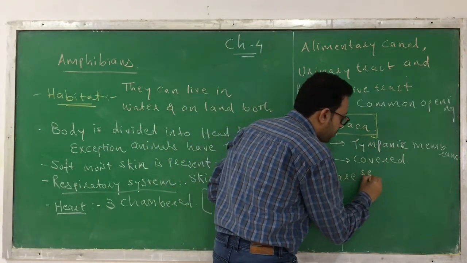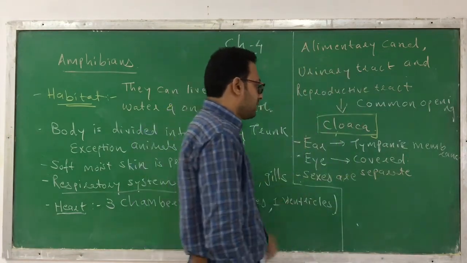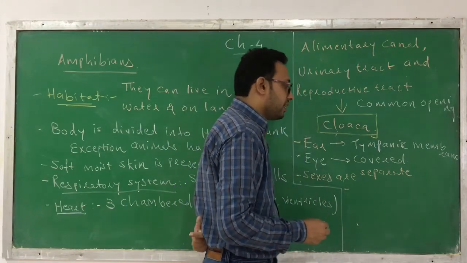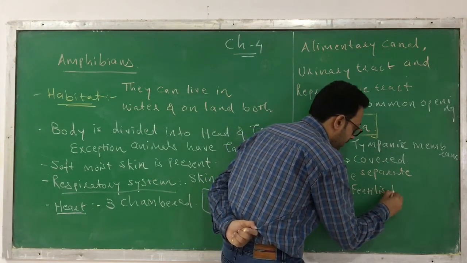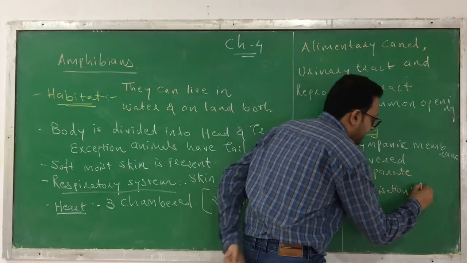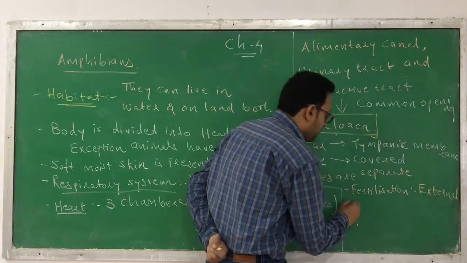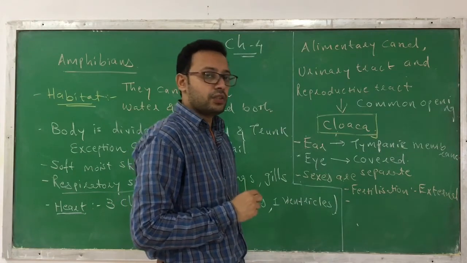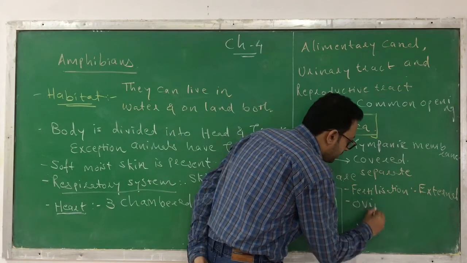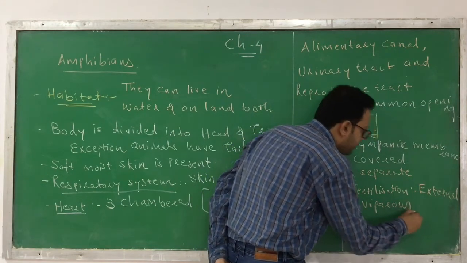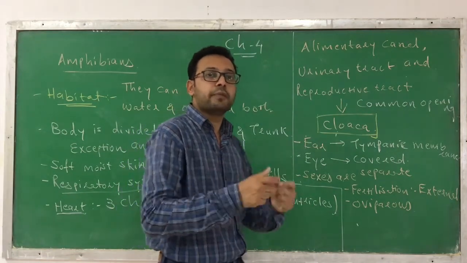Now regarding the reproductive system, here the sexes are separate, which means they are dioecious animals. Next, fertilization is a fusion of gametes that occurs outside the body, which means it is external. Next, they are oviparous animals, which means they lay eggs outside the body, usually in the medium of water.